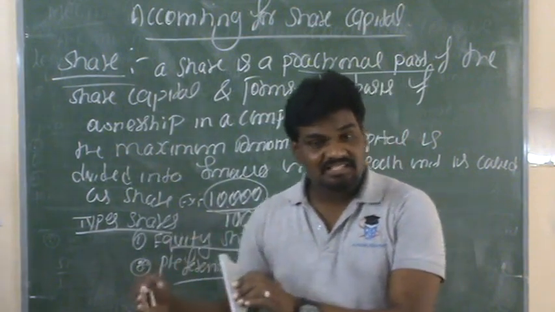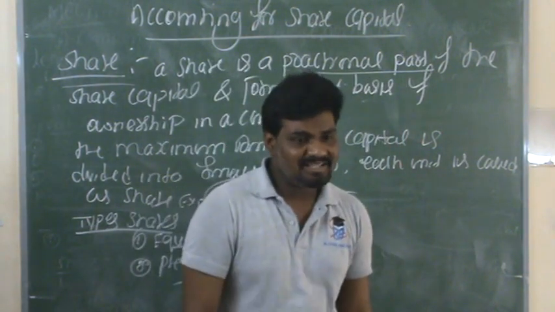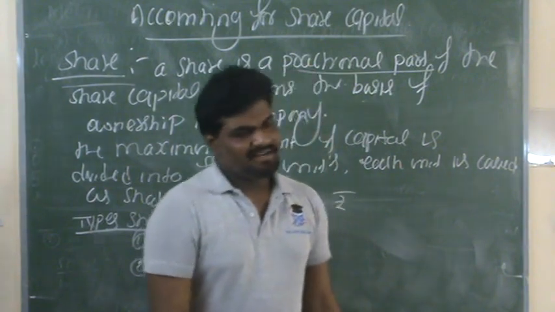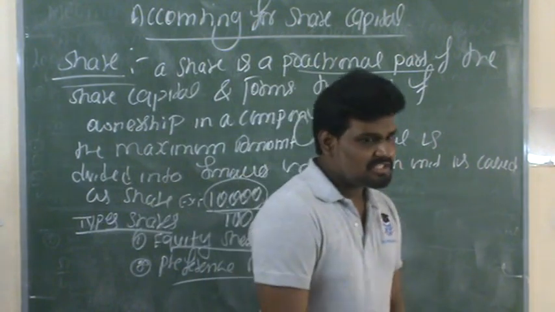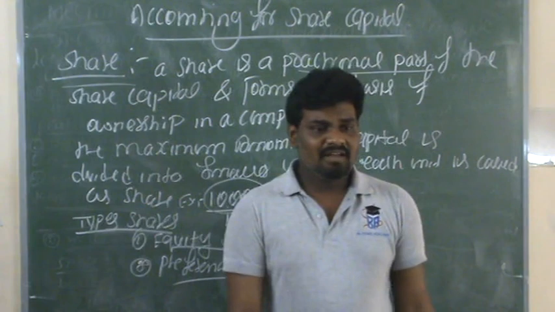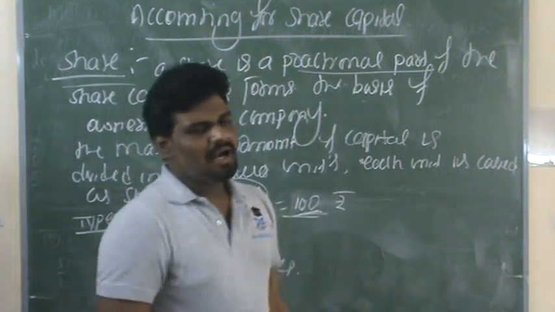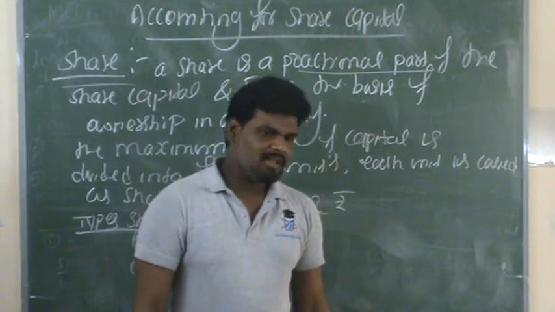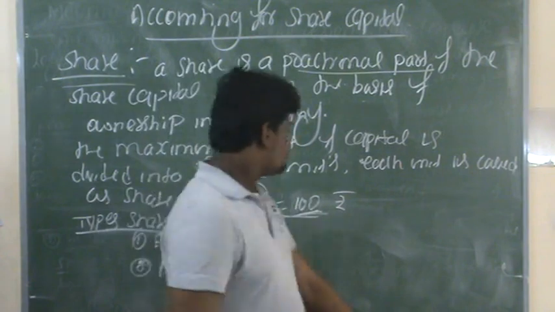Equity shareholders do not have preferential rights to get the dividend at the end of the accounting period, but the preference shareholders have preferential rights to get the dividend amount at the end of the accounting period. These are the types of shares.